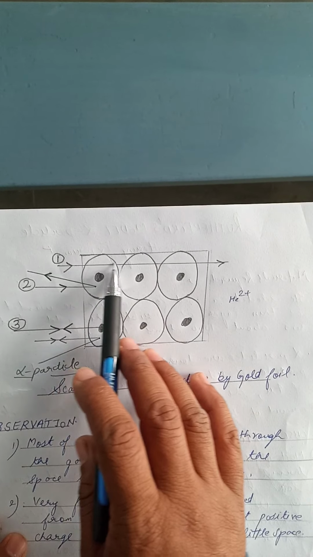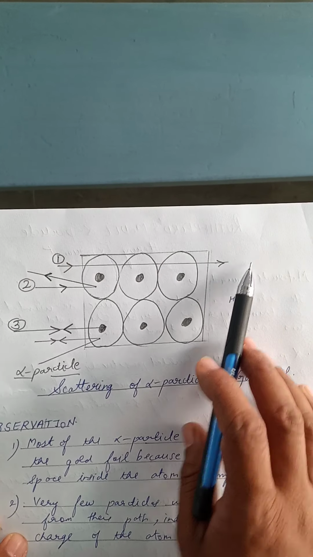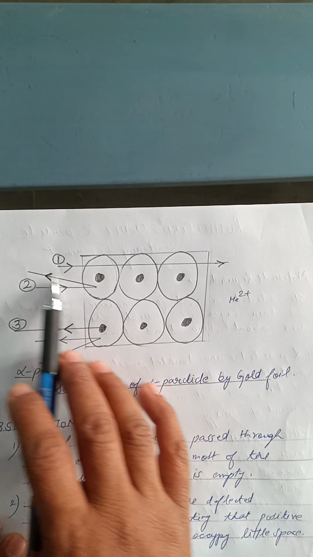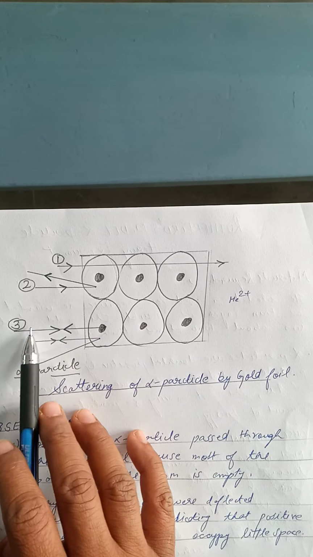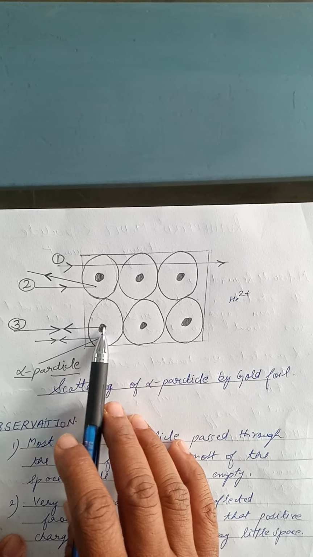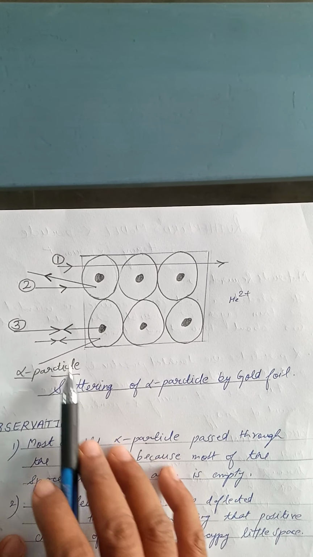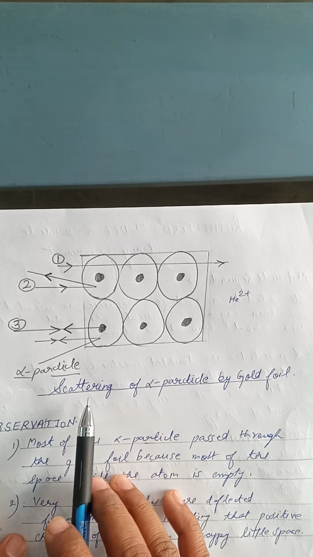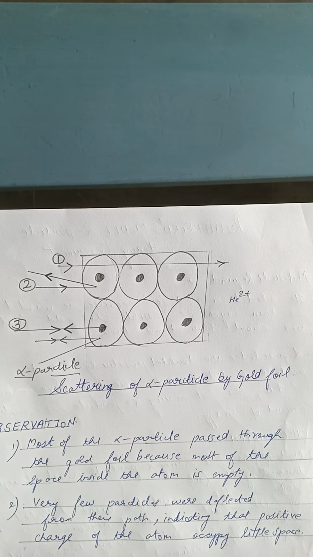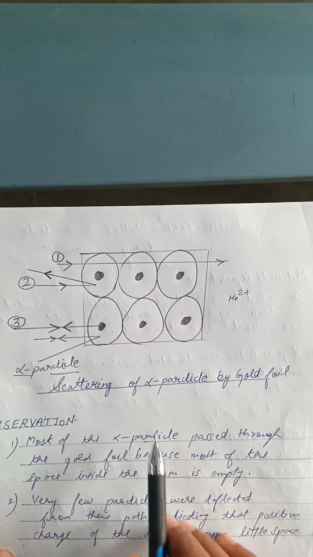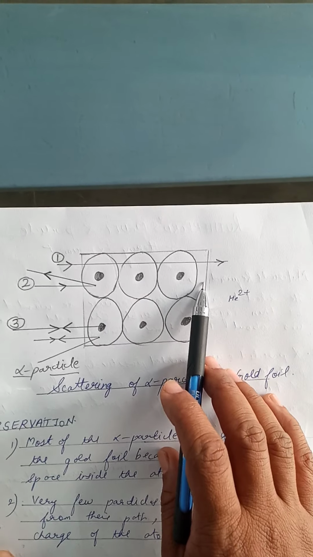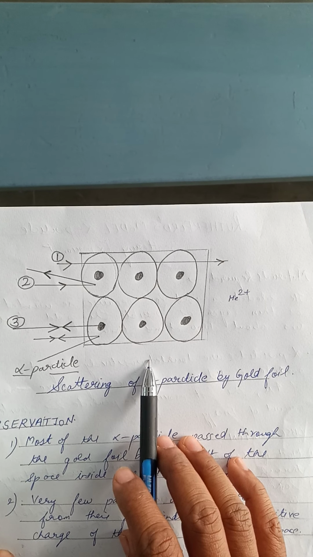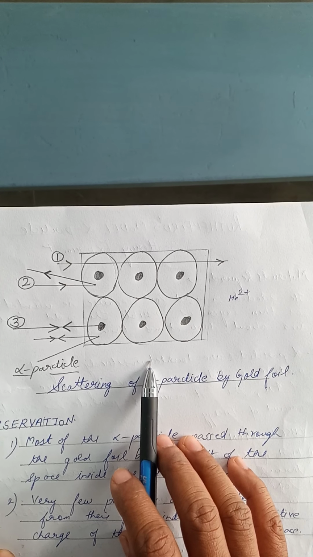Some of the alpha particles pass straight. Some of the alpha particles deviated from their path, and out of 12,000, one alpha particle, when it strikes the nucleus, rebounds at an angle of 180 degrees. So this was the Rutherford alpha scattering experiment, in which he passed alpha particles through the gold foil. Now in this experiment we have to discuss the observations and conclusions.